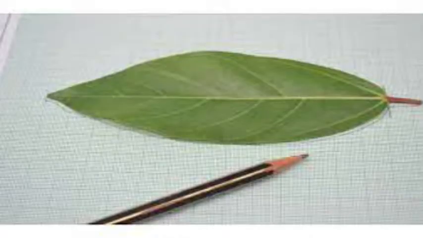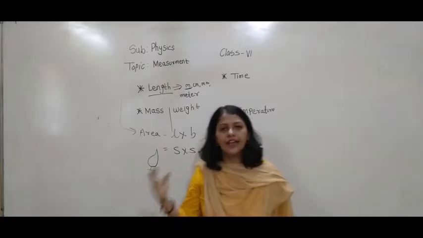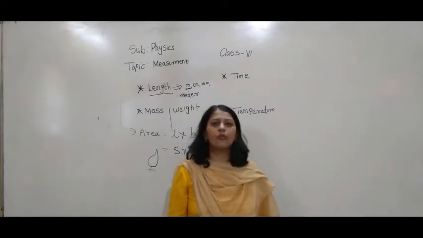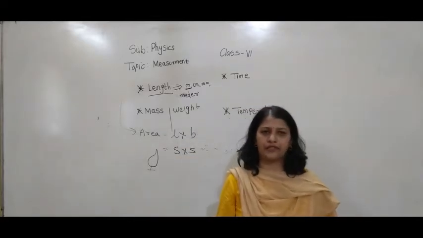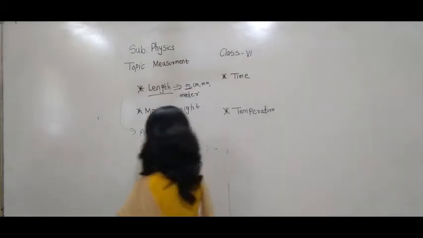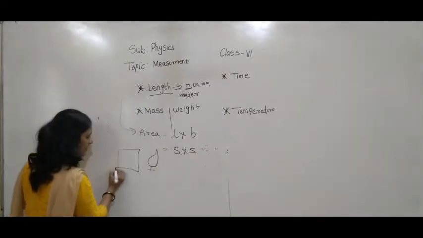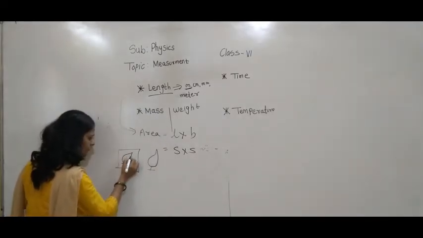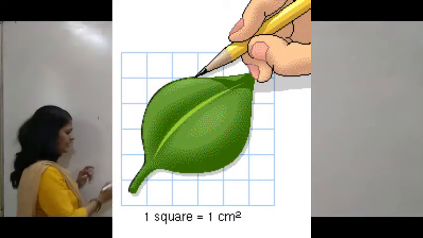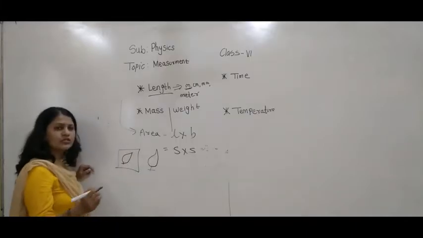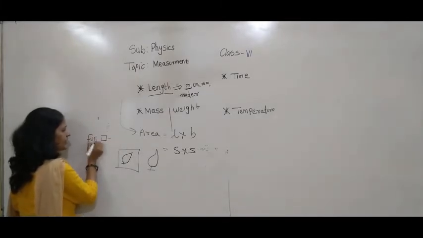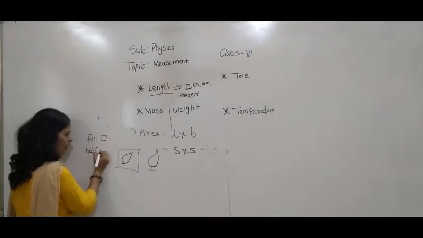So if the object is irregular and we want to find the area, then we have to find it with the help of graph paper. How can you find this? Suppose this is a graph paper. You keep the leaf on it and draw its outline. Then you count the full boxes, then you count the half boxes.